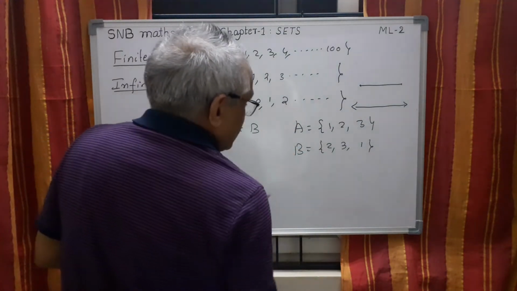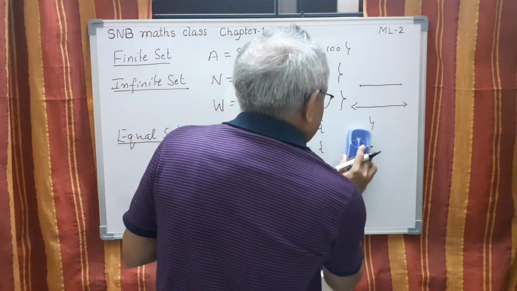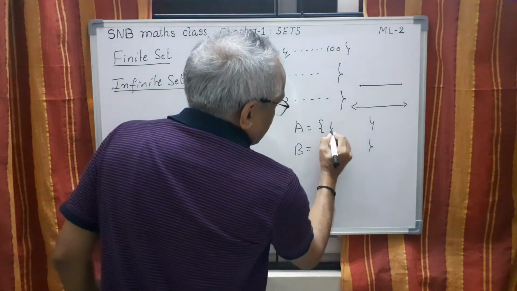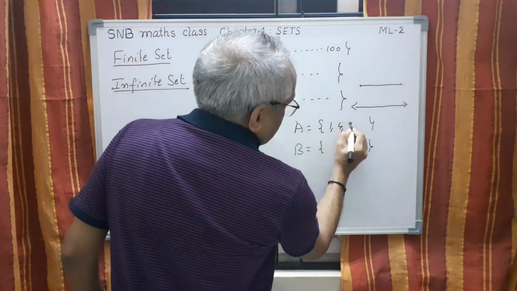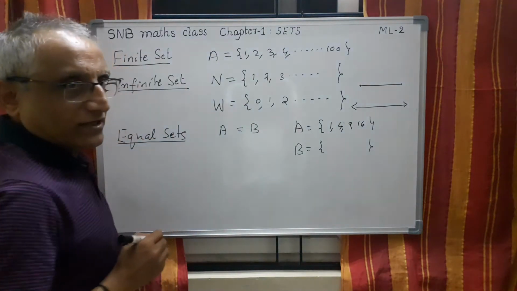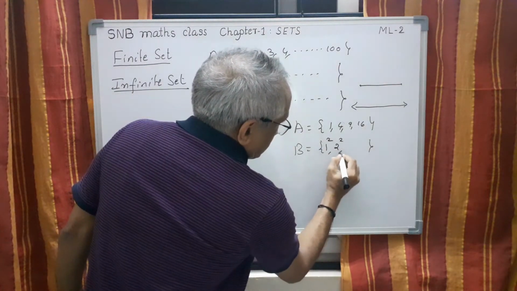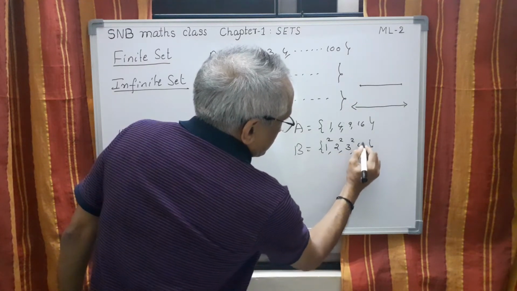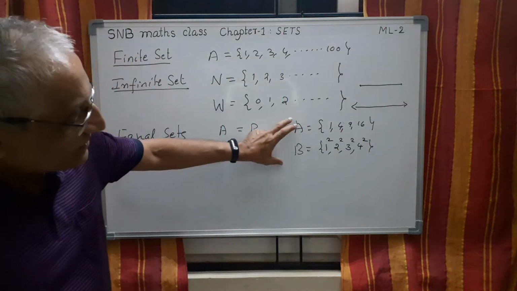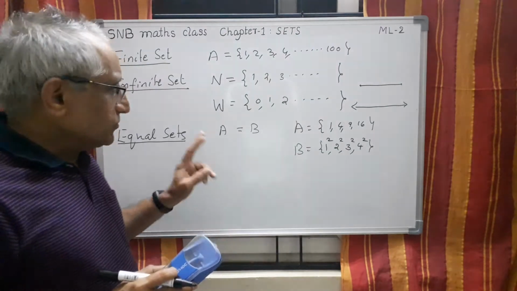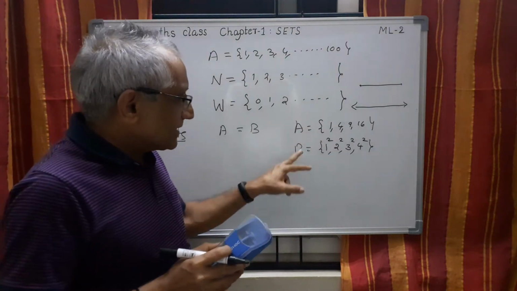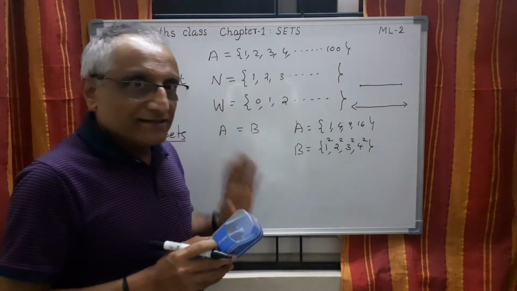Let me give another example. I will just change here only. Say here you take 1, 4, then 9, then 16. So 4 elements. Here I write 1 square, 2 square, then 3 square, 4 square. So these two sets are equal, meaning two sets are equal if they contain the same elements.